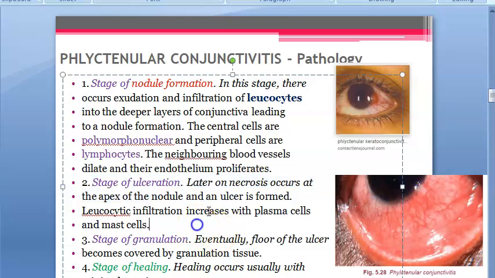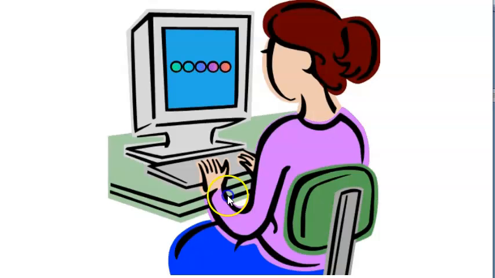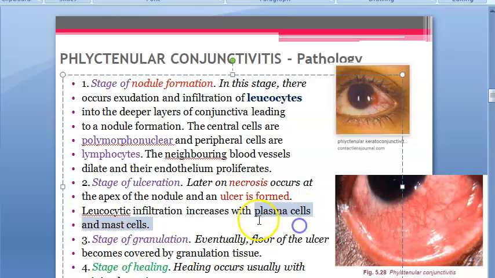Stage of ulceration. Now the necrosis will occur. Ulcer is formed. How is an ulcer formed? Because underlying necrosis should be there, then only it's called an ulcer, right? So necrosis, ulcer is formed. Leukocytic infiltration increases with plasma cells and mast cells. Now who all are coming here? Extra characters are coming into this: some plasma cells and mast cells. Extra people are entering now.